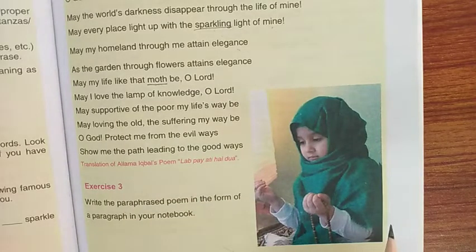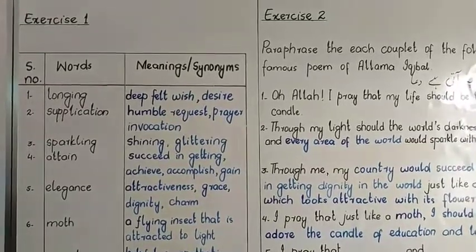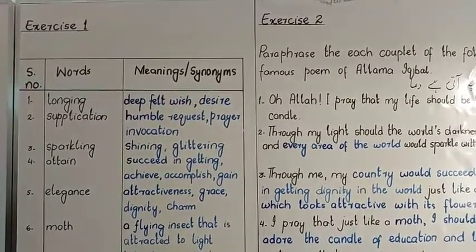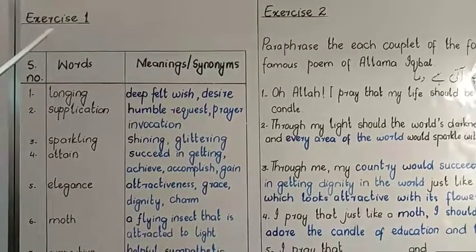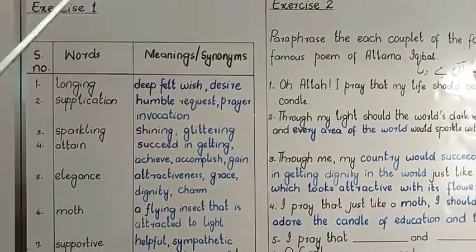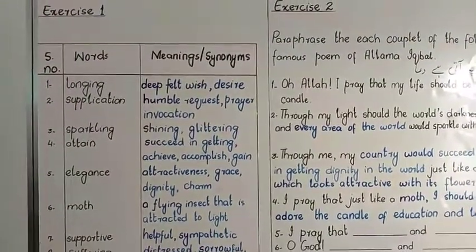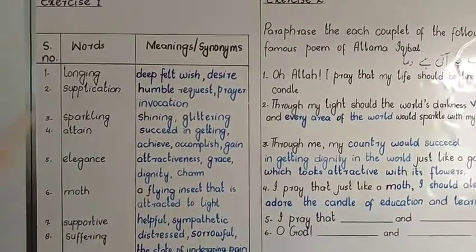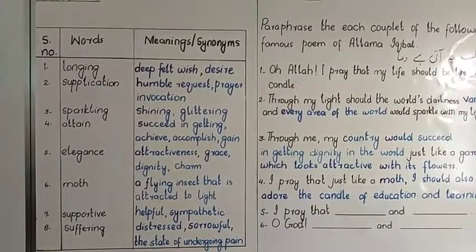Now come to the board so we could discuss exercise 1 and exercise 2. So during paraphrasing, you must have noticed that I have underlined a few words. And in exercise 1, we have been given a task that we have to discuss these words and look up their meanings in the glossary of the book. So let's discuss these words.